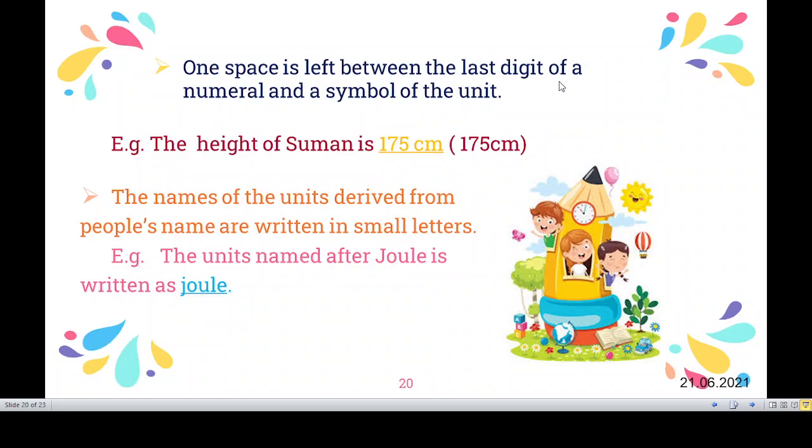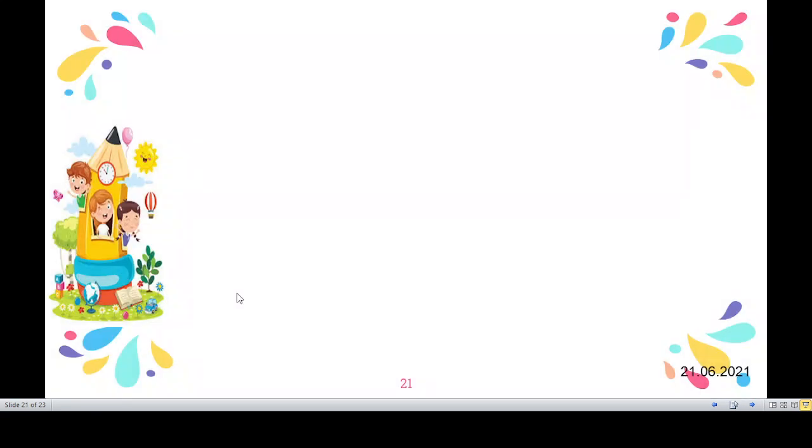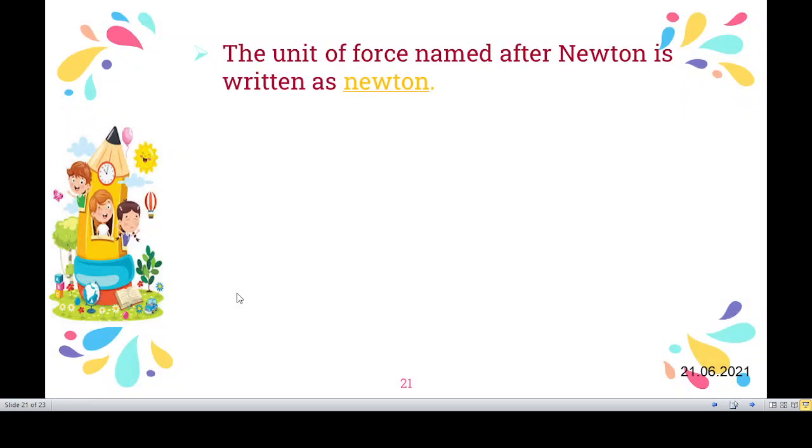One space is left between the last digit of a numeral and the symbol of the unit. Example: the height of a woman is 175 centimeter. Children, after you write the number 175, you should leave one space and then write centimeter. The names of units derived from people's names are written in small letters. The unit named after Joule is written as joule. You have to start the unit with a small letter. The unit of force named after Newton is written as newton. Children, here for newton, we have to write the unit starting with a small letter.